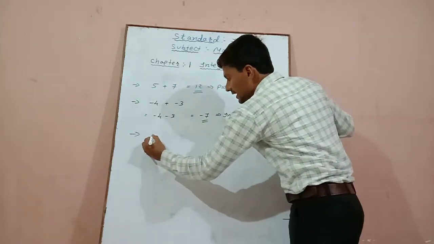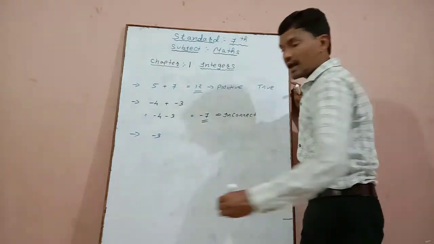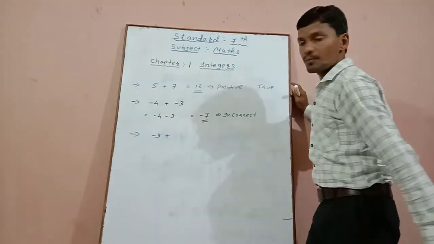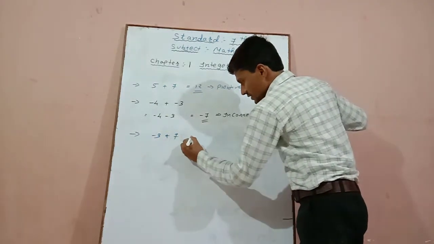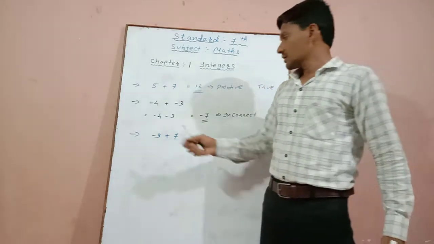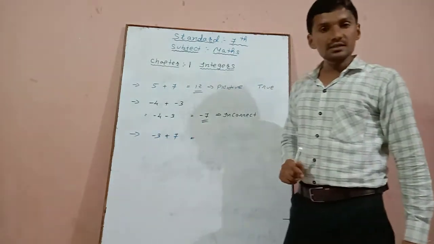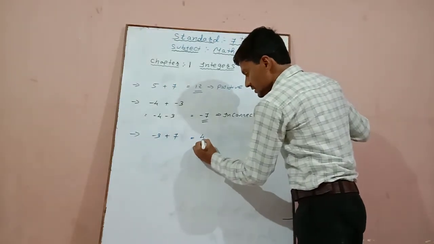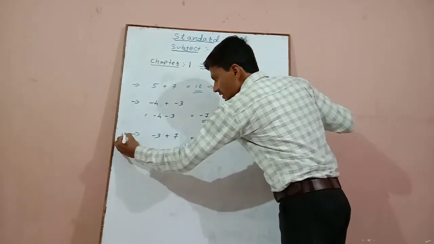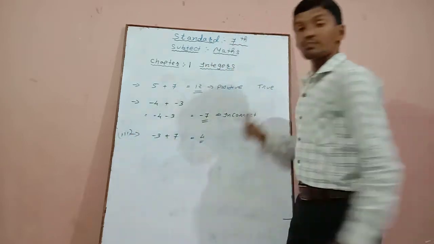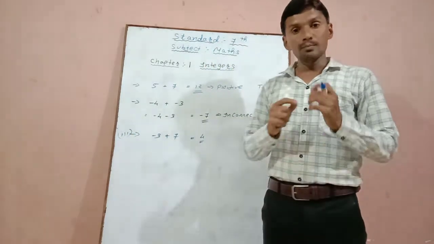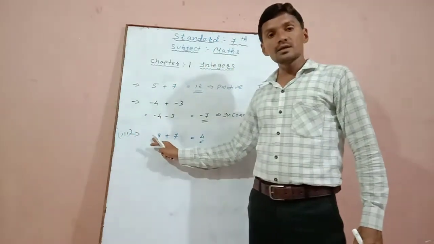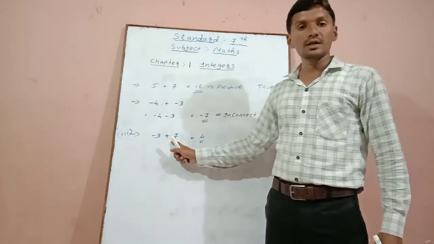We will take negative number -3 and one positive number 7. So 7 minus 3, answer will be 4. First of all, we see the first result as a plus. Why? Because the negative number is smaller, the positive number is bigger.